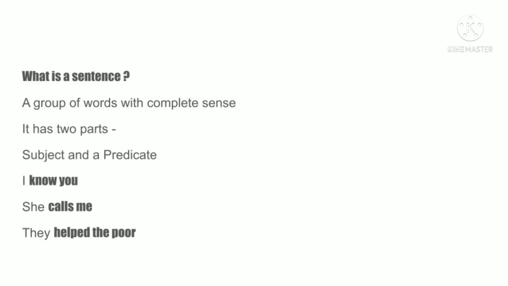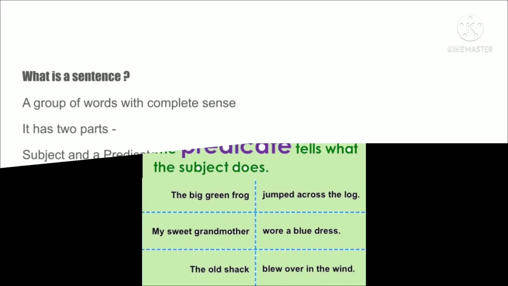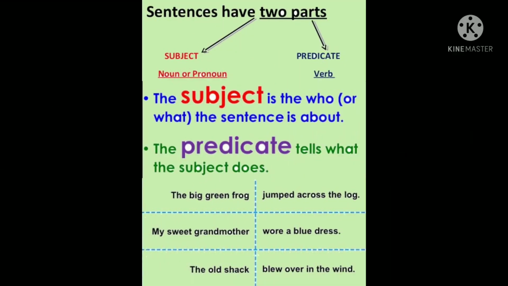I go to market, she calls me, they do the homework. They is the subject, do the homework is called the predicate. Once again, please get it clear. Subject is the doer who does the action, and the action or what is being done is called the predicate. The big green frog jumped across the log.